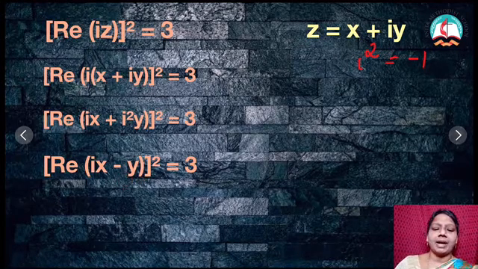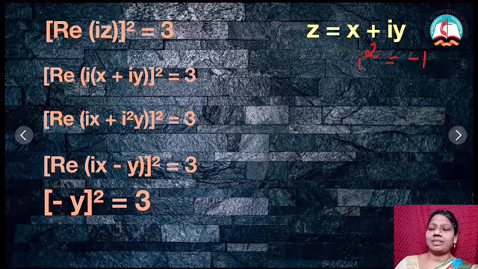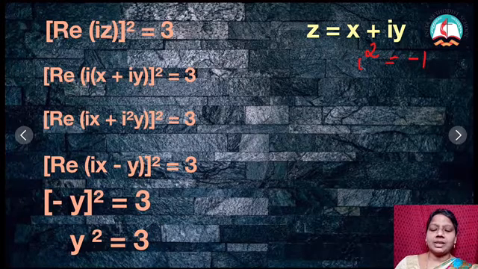Therefore, I can take minus y. Already here I have the whole square. So, the whole square is equal to 3. What do you mean by minus y square? Y square. Therefore, we can get y square is equal to 3. So, this is the answer we need. Okay, we just reduce it in the form of an equation.